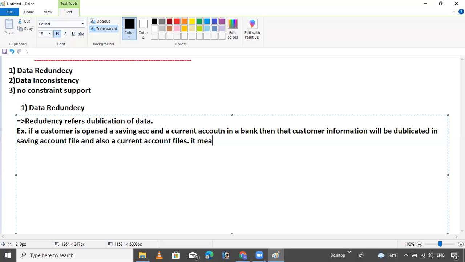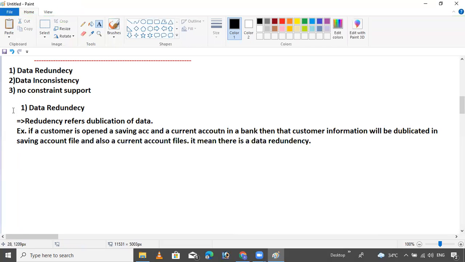It means there is data redundancy. This is the total meaning of data redundancy.